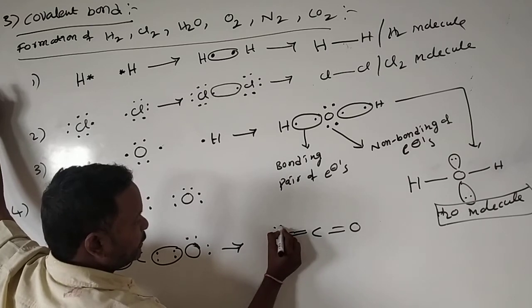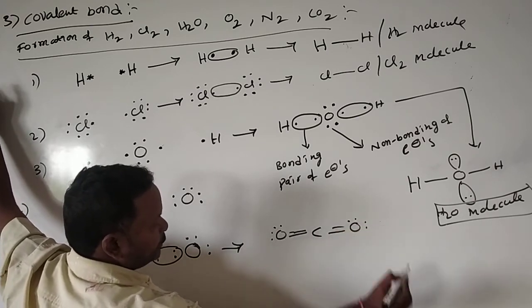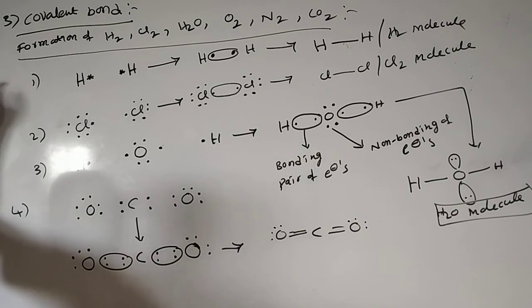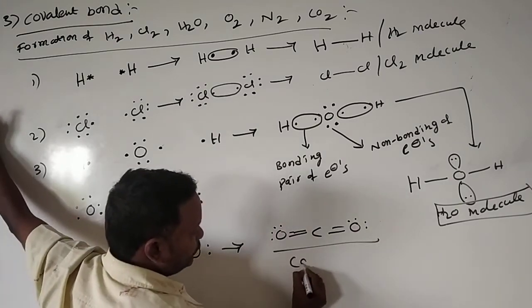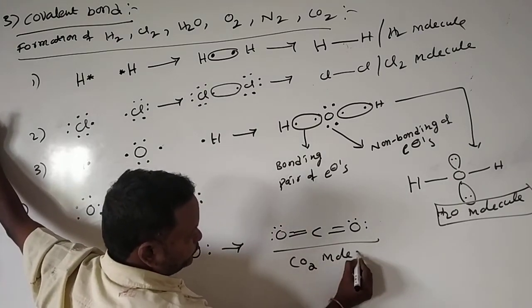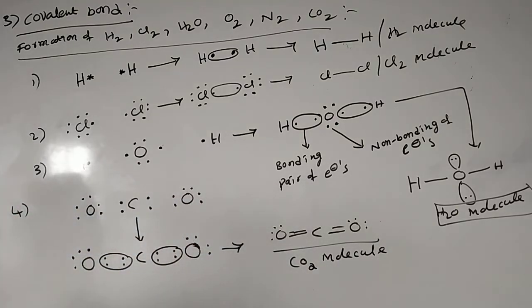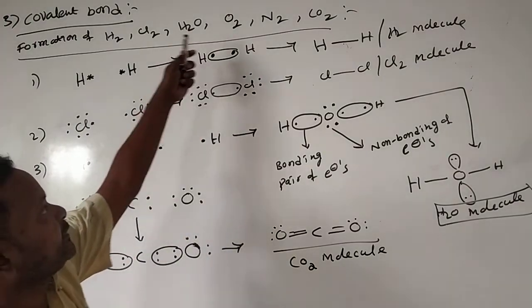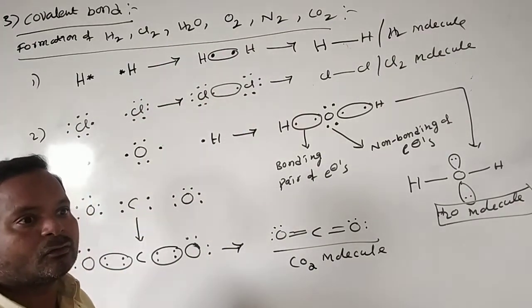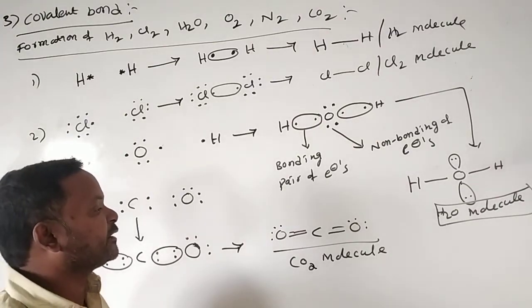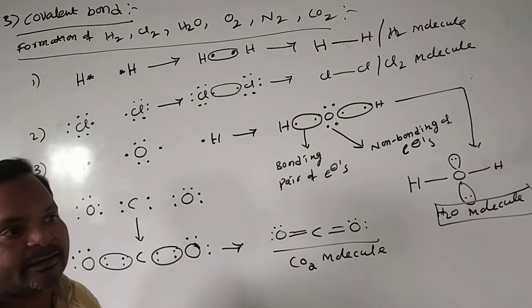Here a lone pair of electrons, here a lone pair, here a lone pair. This is the formation of the CO2 molecule, the carbon dioxide molecule. Next in continuation, we will see how the oxygen bond takes place, and how the nitrogen bond takes place.